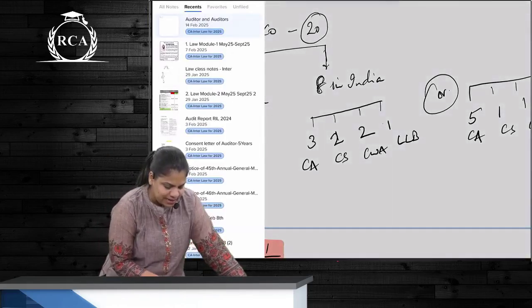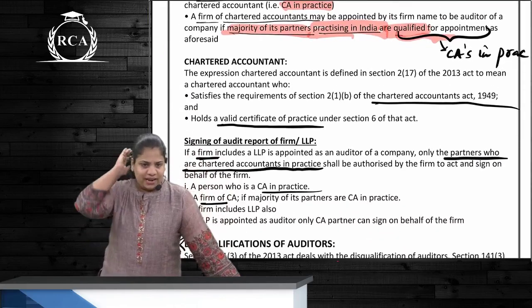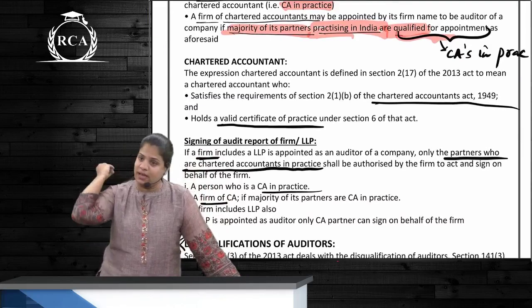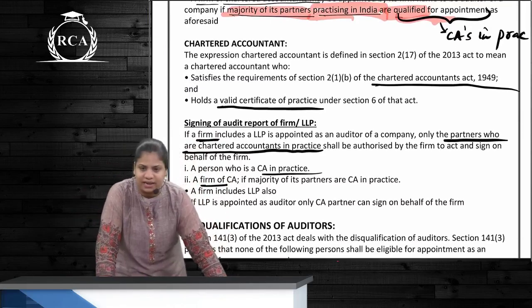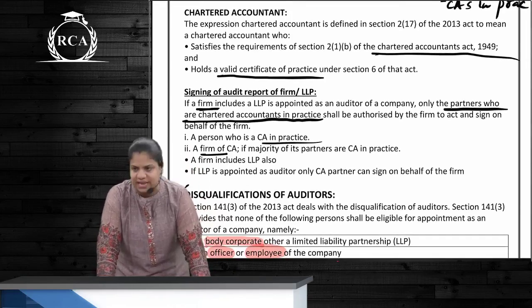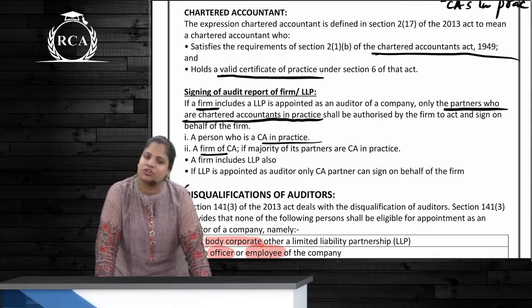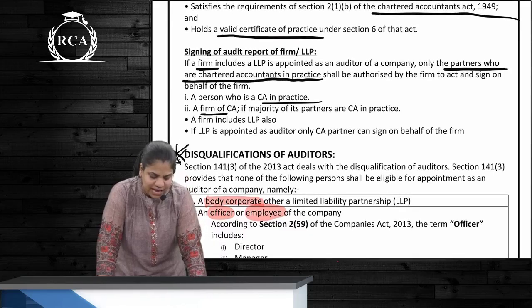Okay, the next part tells what? That the CA practicing in India should have a COP, and the COP will be given as per what? As per Chartered Accountants Act 1949, correct? If he does not have a COP, can he be called a CA in practice? No. And if he is not called CA in practice, can he be the auditor? He cannot, correct? Then who will be signing the audit report?